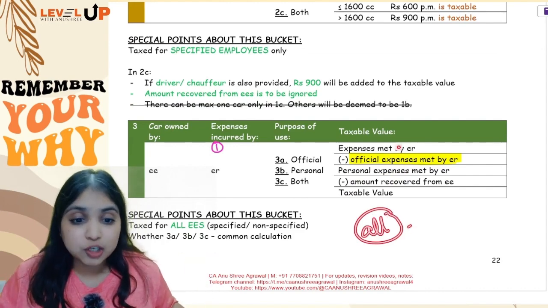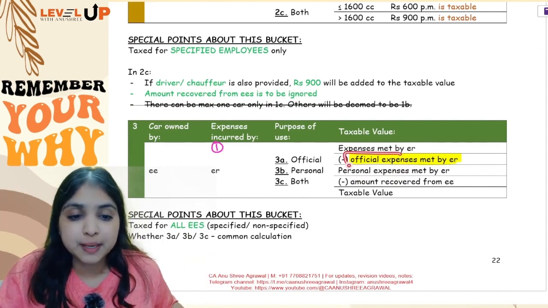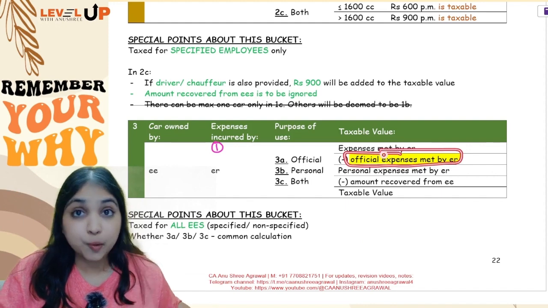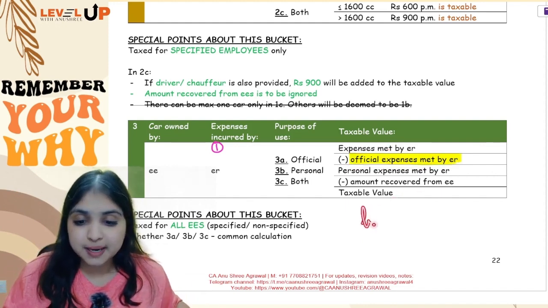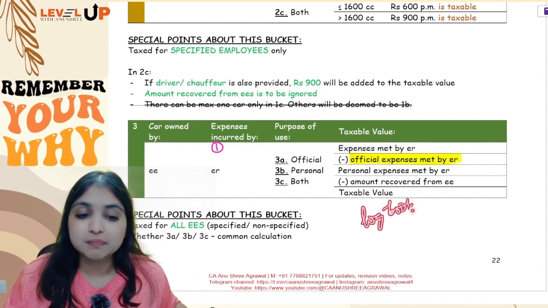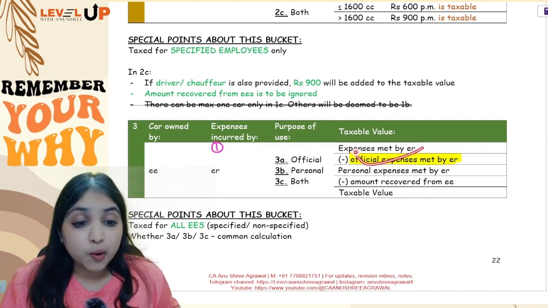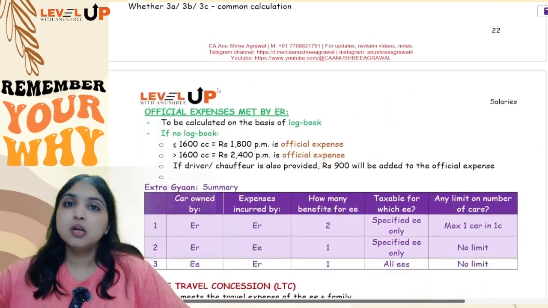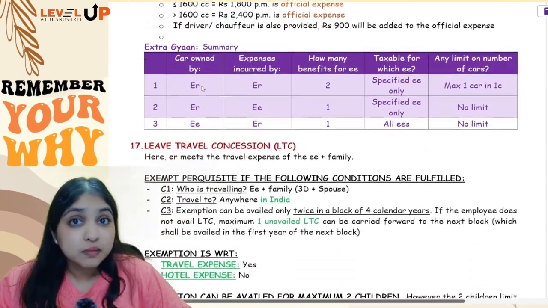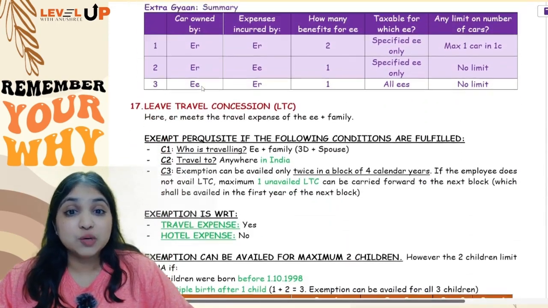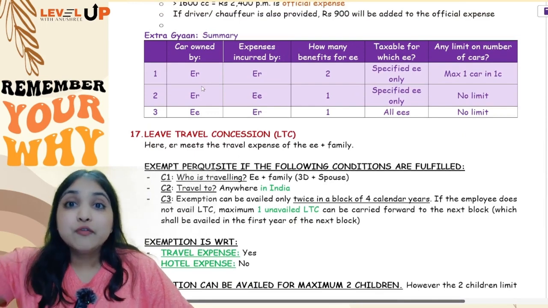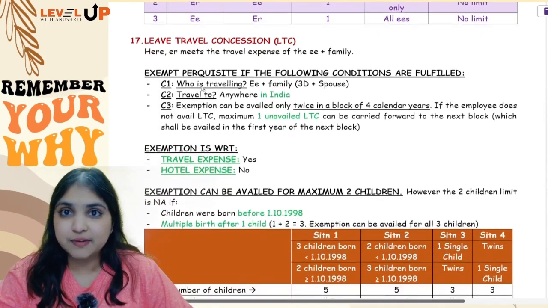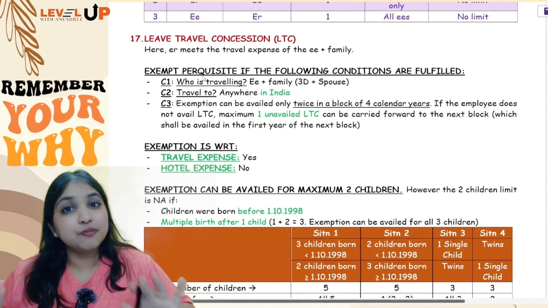In this calculation, the most important computation will be official expenses met by the employer. If the employee is maintaining a logbook, then you will take the numbers from the logbook itself. But if the employee is not maintaining a logbook, then in that case official expense will depend upon the cubic capacity of the car. Okay, so this was your entire discussion with respect to motor car. Don't forget, first two buckets are taxed only for specified employees and the last bucket is taxable for all employees.